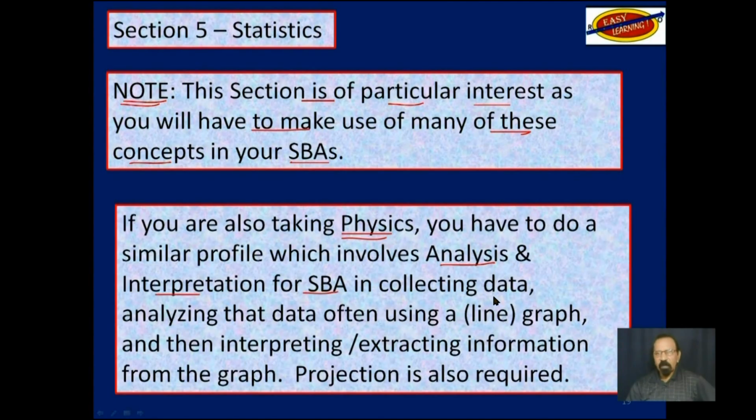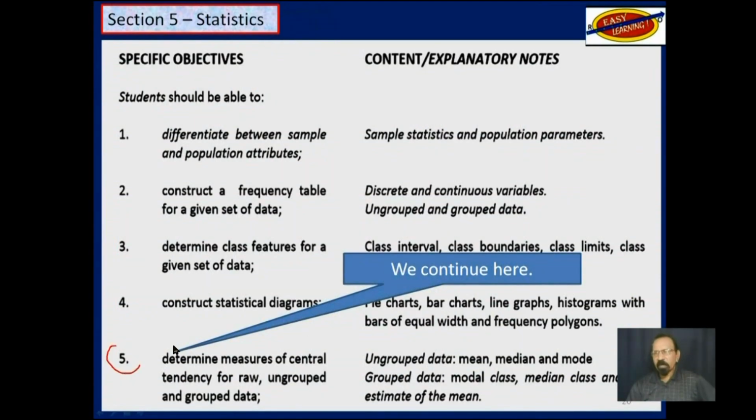You will first have to collect data, then analyze the data, often using a graph, most likely a line graph or other type of graphs, then interpret the graph, extract information from that graph, and even make projections based on the graph. So it is extremely important that you understand this part, not just for the math class, but for all other subjects. So as I said, we are here at objective 5.